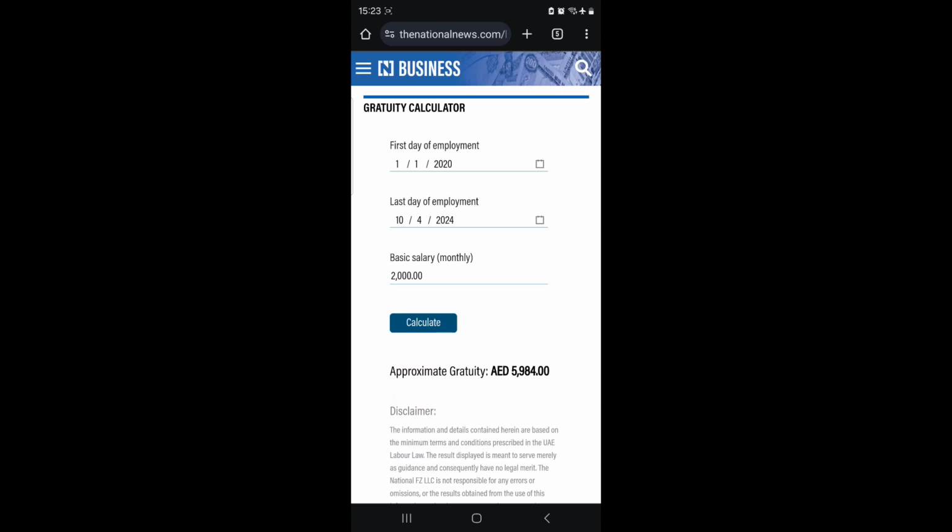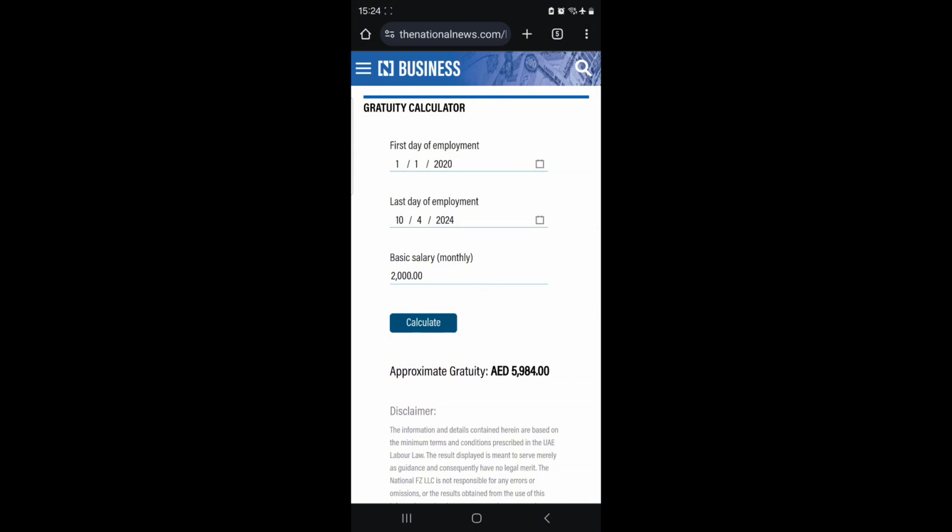So if you have any unpaid leave, like maybe you have your annual leave pending and you did not take your annual leave, the company must convert your annual leave days to cash and include it to this amount. If you have any bonus that they did not give you and they are still owing, they'll add that same money, and together this is going to contribute to your end of service benefit.